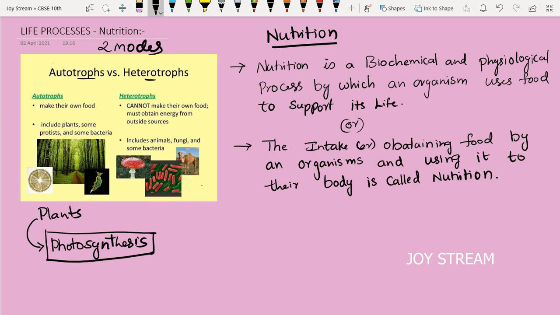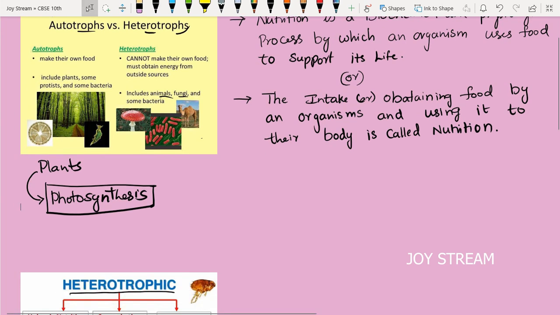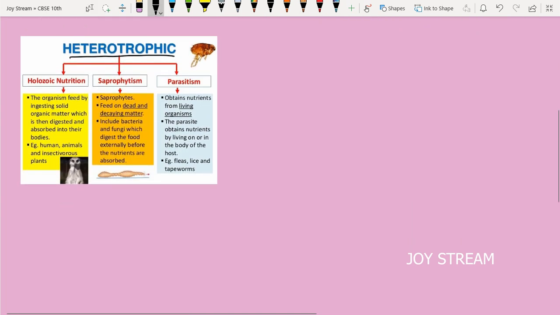So what are heterotrophic organisms? The organisms which depend on other organisms like plants and animals are called heterotrophic organisms. This includes animals, fungi and some bacteria. So okay, we got what autotrophic organisms and heterotrophic organisms are. Again, heterotrophic nutrition is divided into three forms of nutrition.